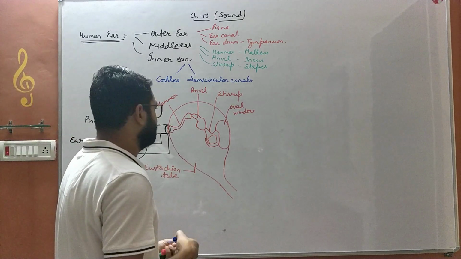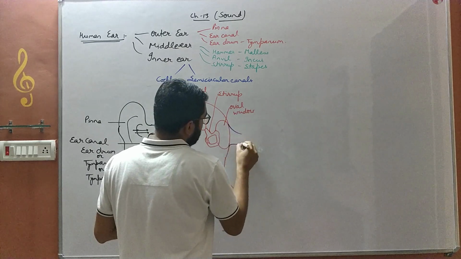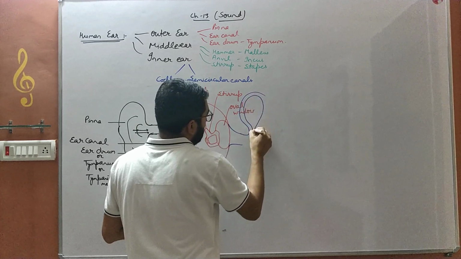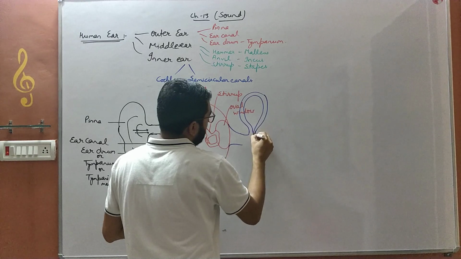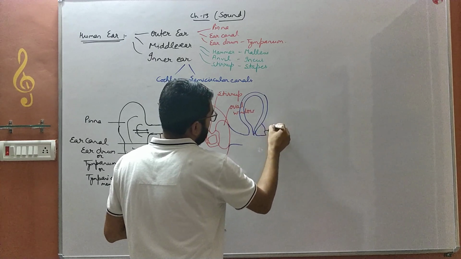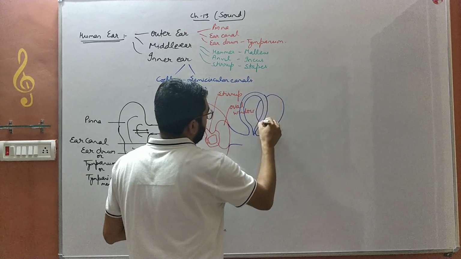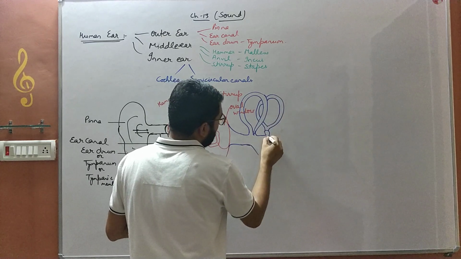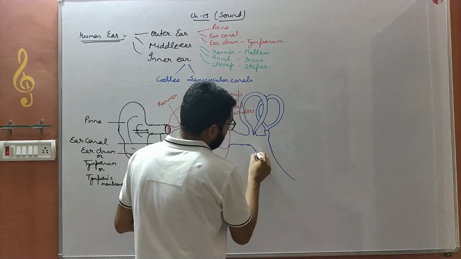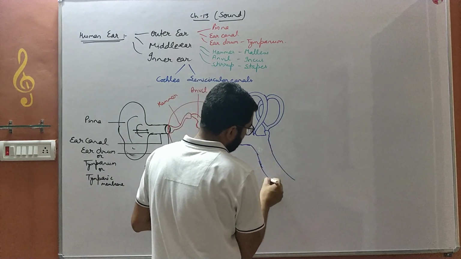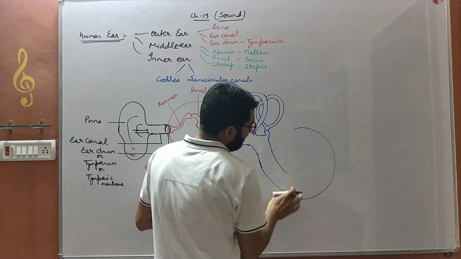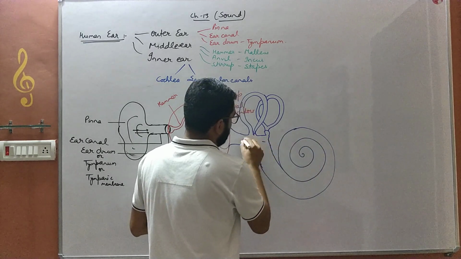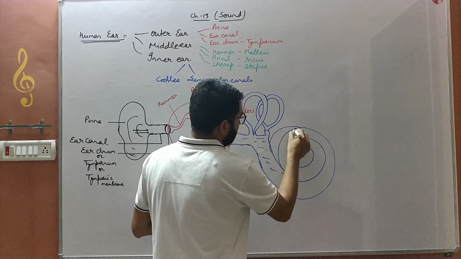Then we have the inner ear. The inner ear has two things: the semicircular canals, and the cochlea. The cochlea is snail-shell shaped, and it is filled with a fluid.